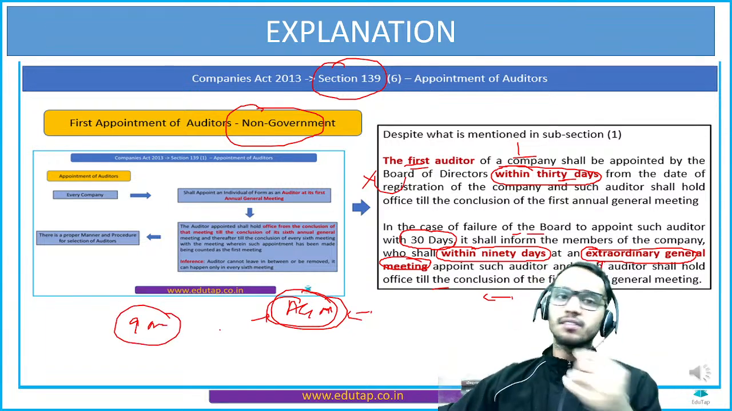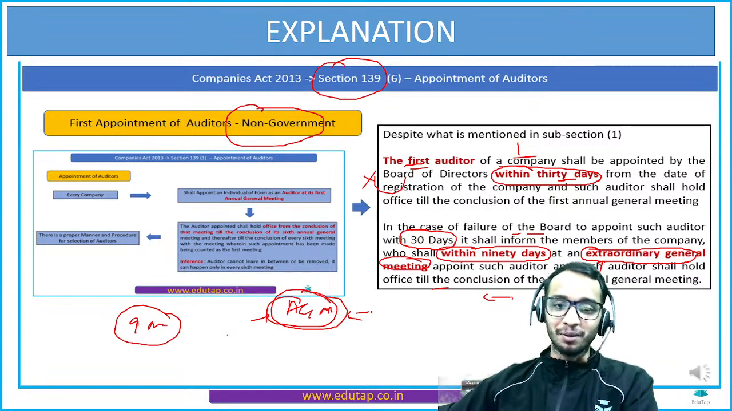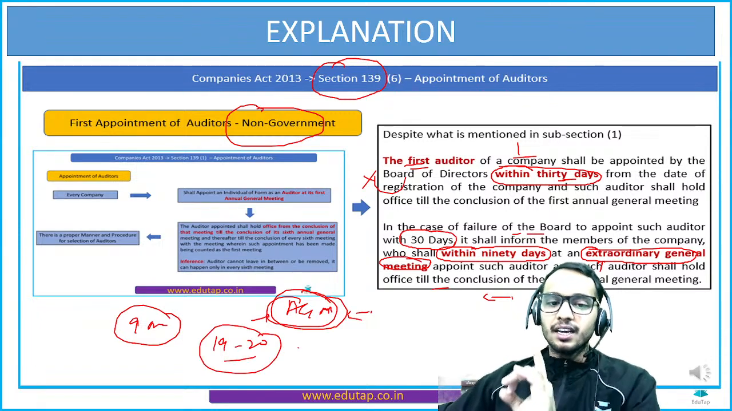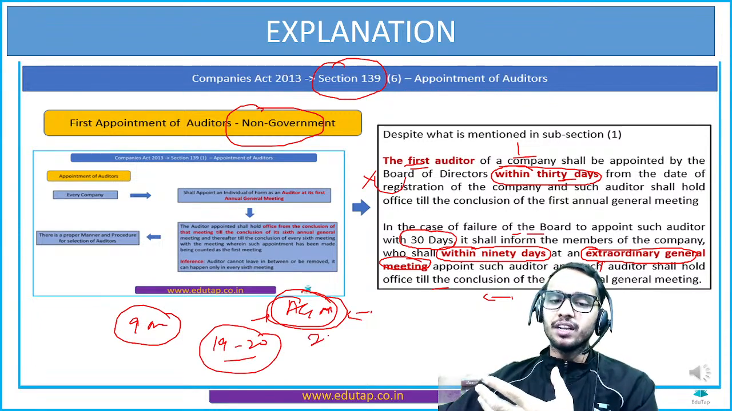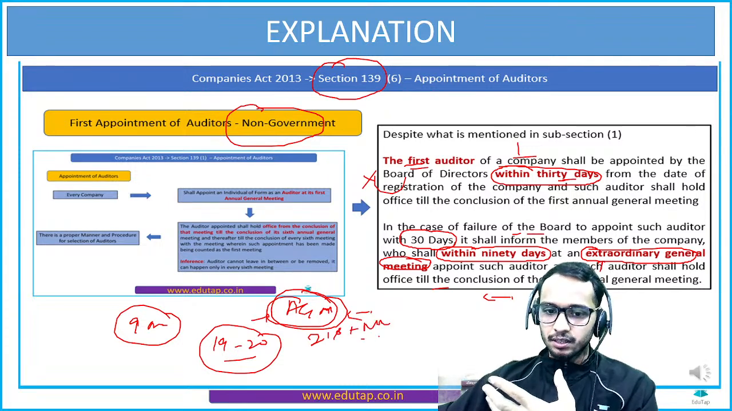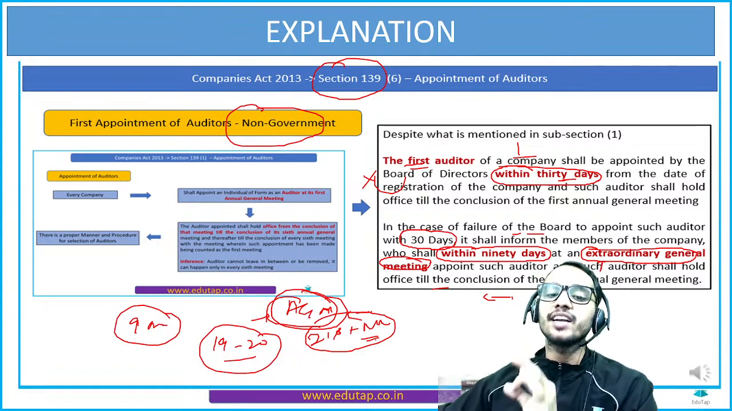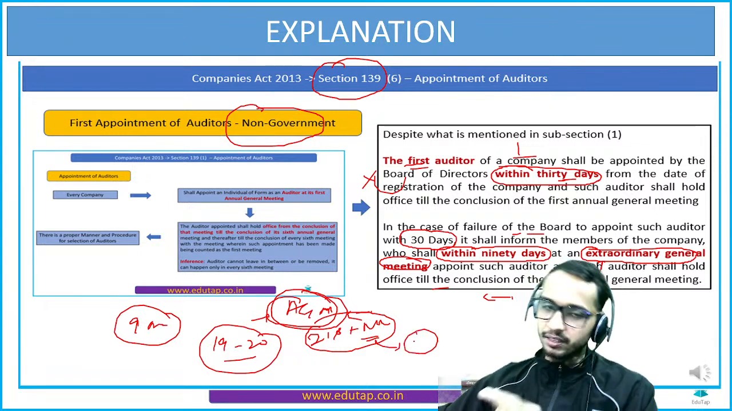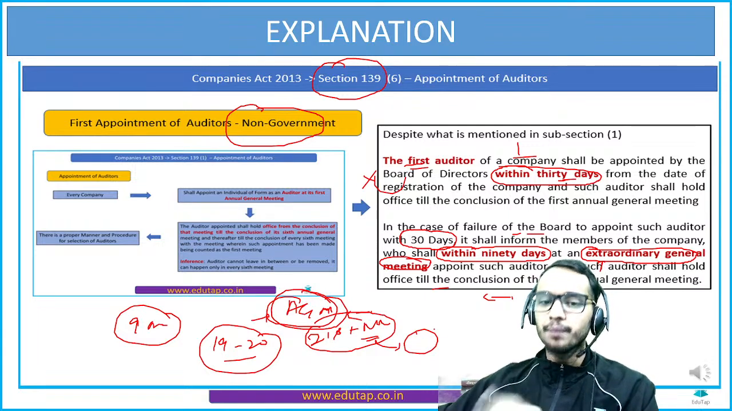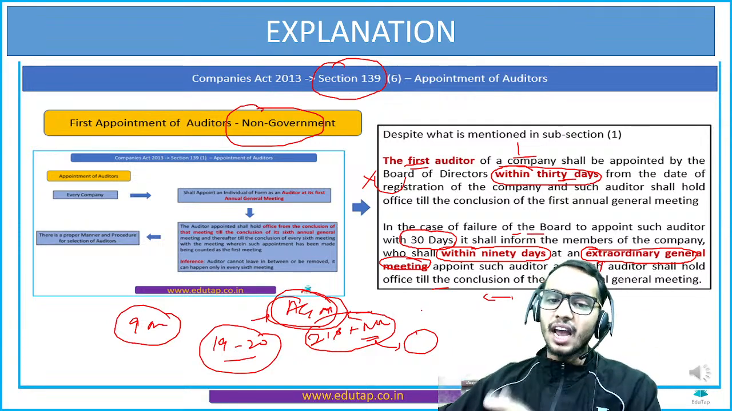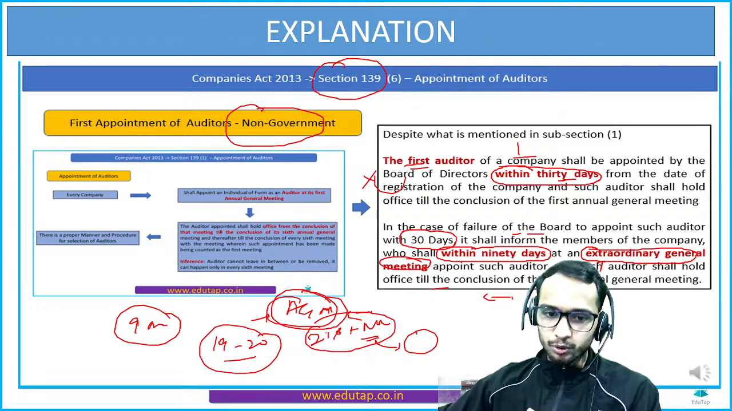These are very technical terms, so I'll explain with an example, otherwise you will be confused. Suppose you have the 19 to 20 financial year, and inside this financial year on 21st of November you have incorporated your company. Now the first auditor is going to get appointed by the board of directors within 1 month, and this auditor will hold the office till the first annual general meeting. So the first annual general meeting for this company would be what? Suppose it is not November, suppose it is 1st of June.